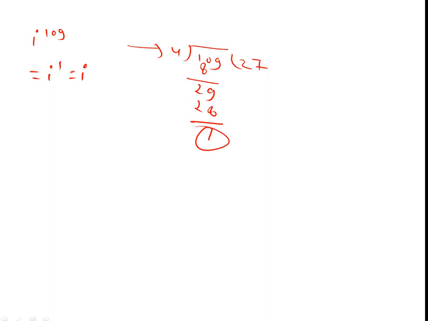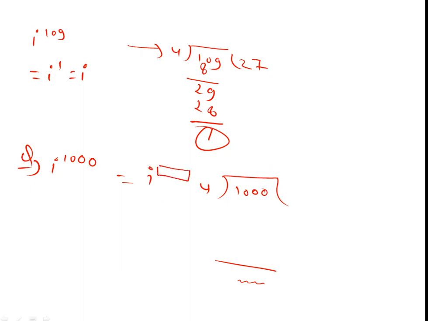One more question on the basis of this technique: iota to the power 1000. This is a big power, a 4-digit power. 1000 divided by 4, what do we find? We find the remainder, and we write iota to the power remainder.